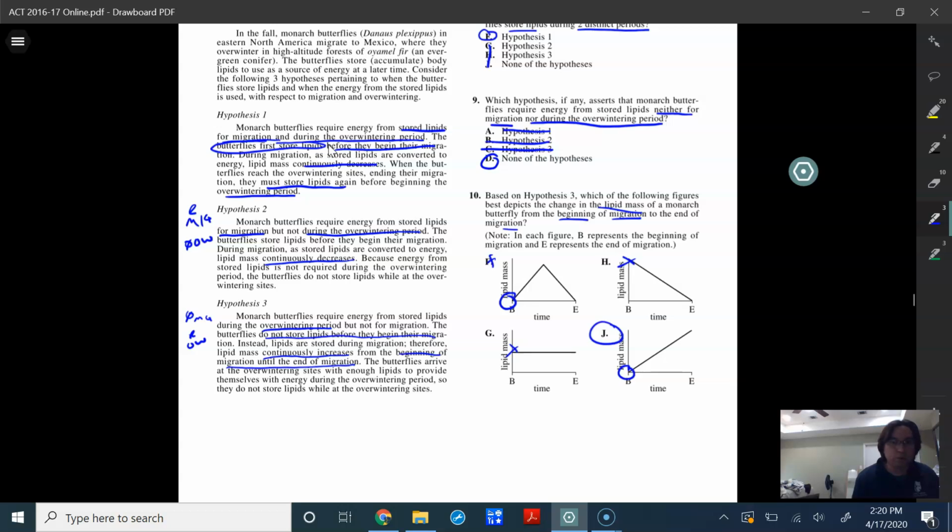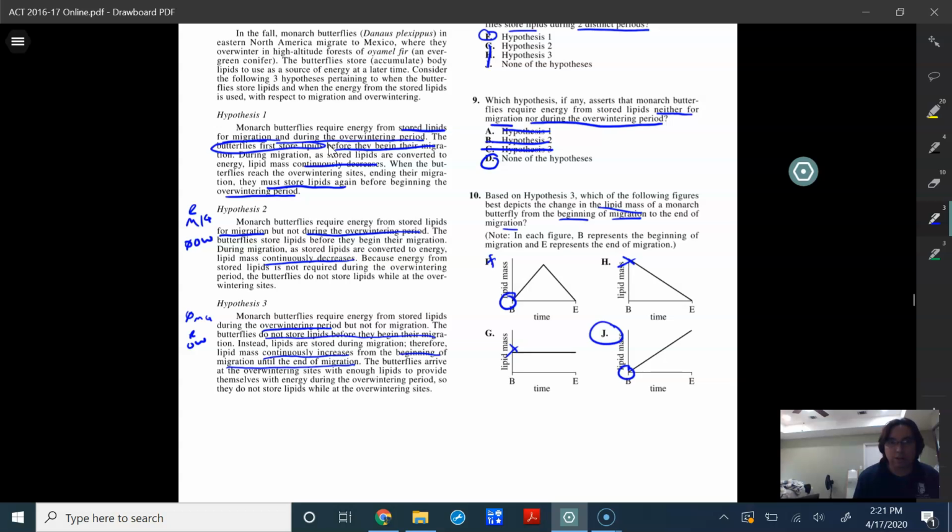Well, for that to happen, they must be able to convert nectar into lipids. The question tells us that monarch butterflies convert sugar from nectar they have consumed into lipids, and so there's a need to do it again.